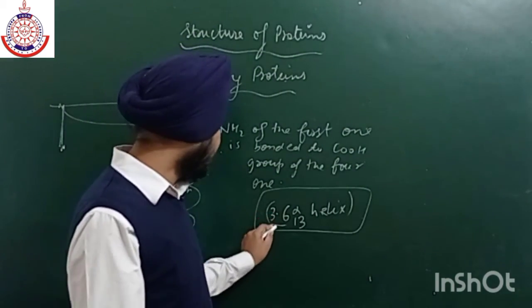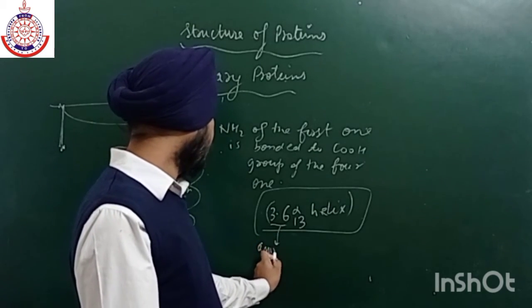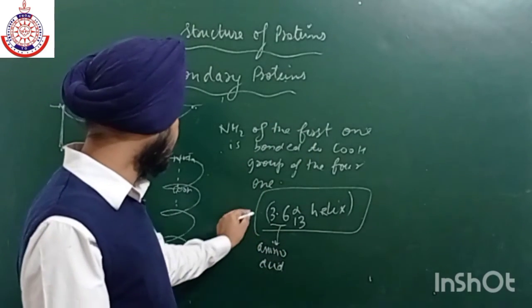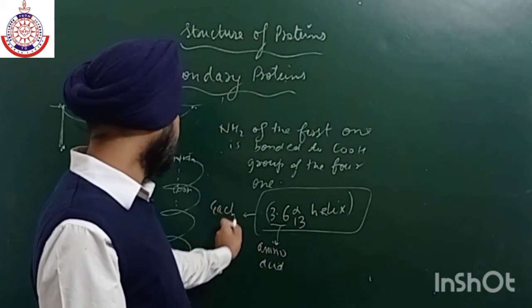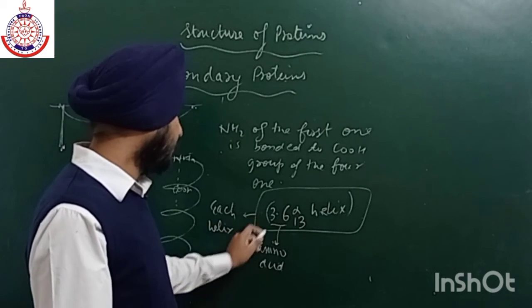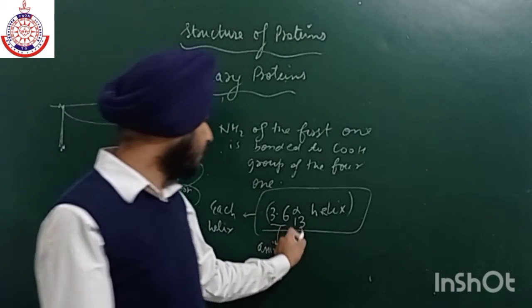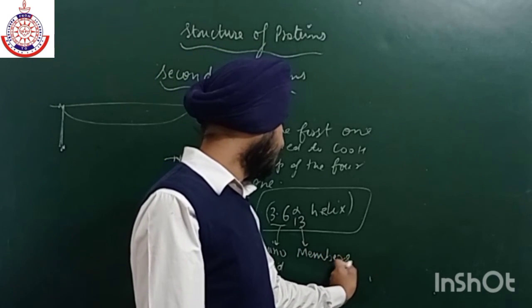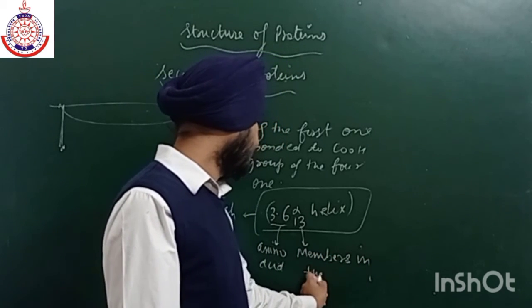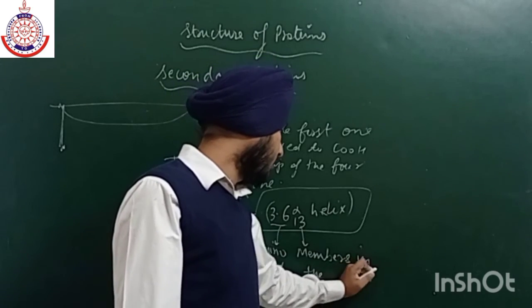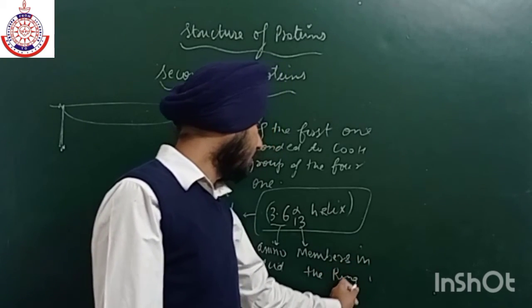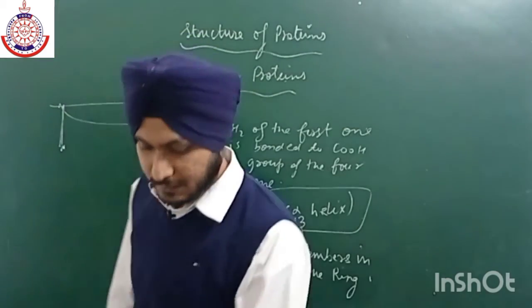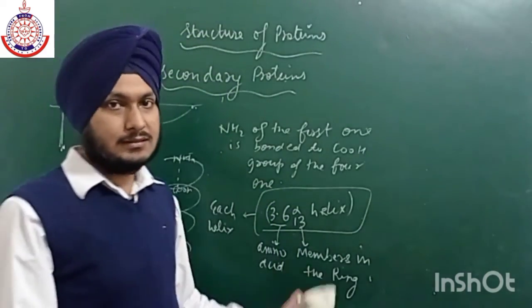There are 3.6 amino acids in each helix, and 13 members in the ring. So this is all about the alpha helix structure. I think this much is enough for the alpha helix structure.